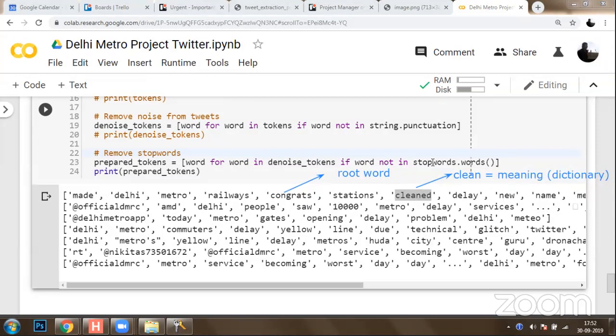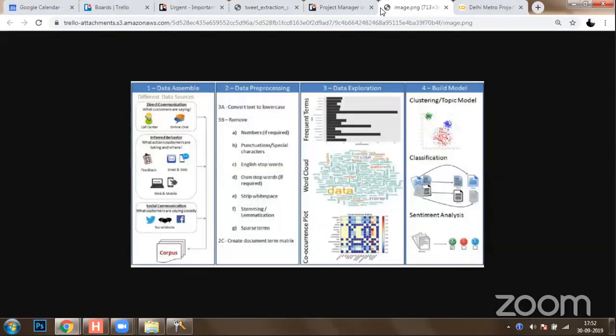So the operation of going from a word to its root word is known as stemming and lemmatization, which is a very important concept in machine learning. Now you need to understand how stemming, lemmatization, and sparse terms work. Stemming and lemmatization we will be discussing in the next session, so we need to understand how they will be done.